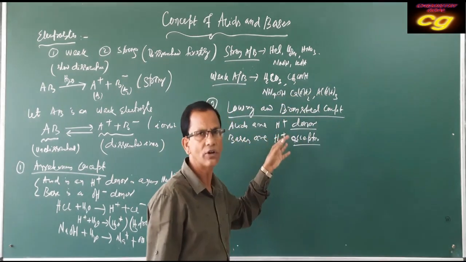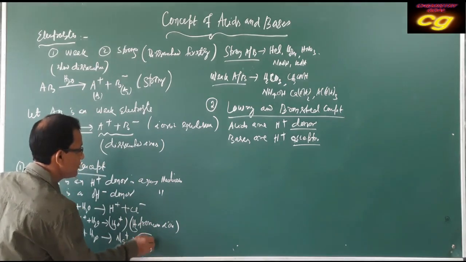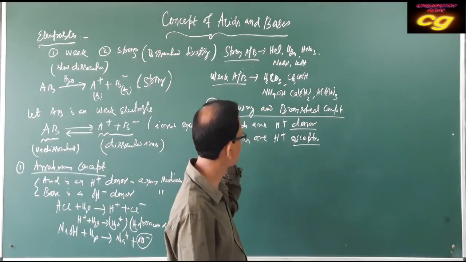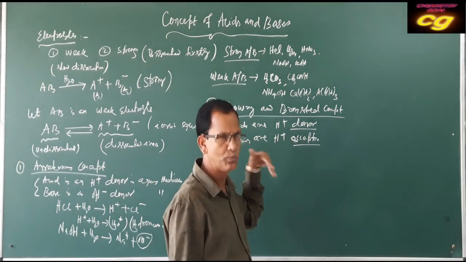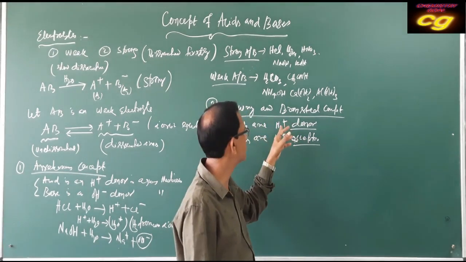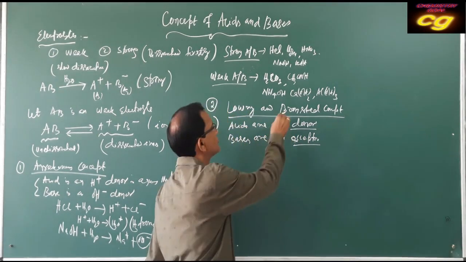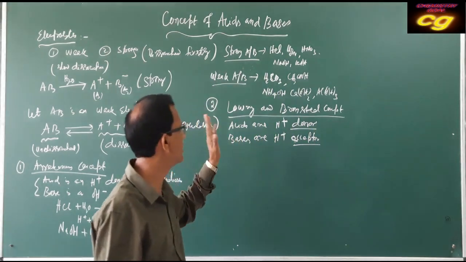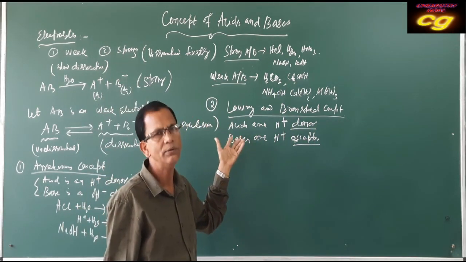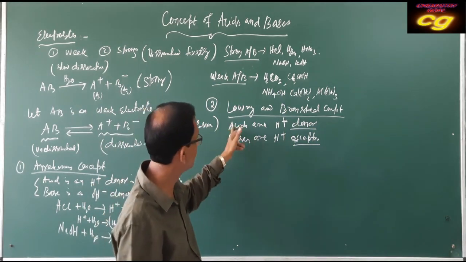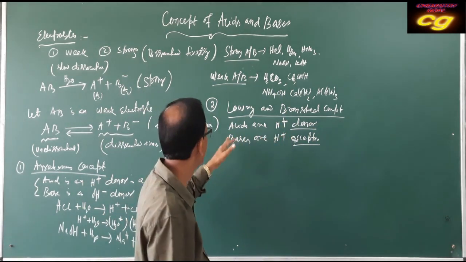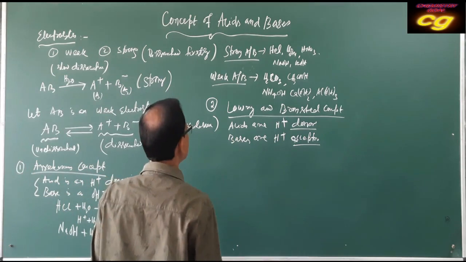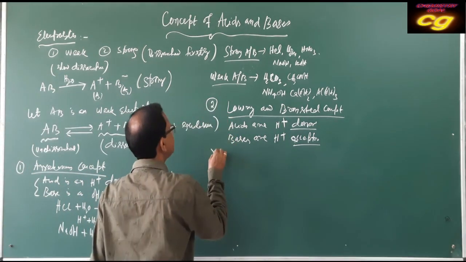But here there is no concept of OH minus. Here the concept is taking H plus ion. If the substance is producing, donating or releasing H plus ion, it is called an acid. If the substance is accepting H plus ion, it is called a base. This is called a Bronsted base or Lowry base, you can say either. If one is producing H plus ion, the other is accepting H plus ion.